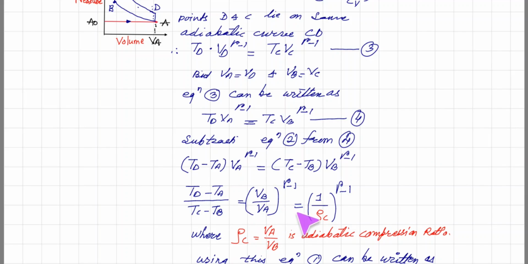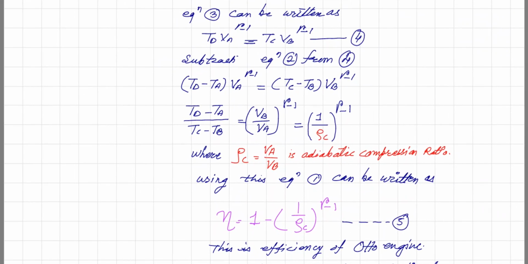Now the same can be written as 1 upon rho C raised to gamma minus 1, where rho C equal to VA upon VB is the adiabatic compression ratio. So using this in equation 1, we get eta is equal to 1 minus 1 upon rho C raised to gamma minus 1, and this expression actually gives us the efficiency of the Otto engine.